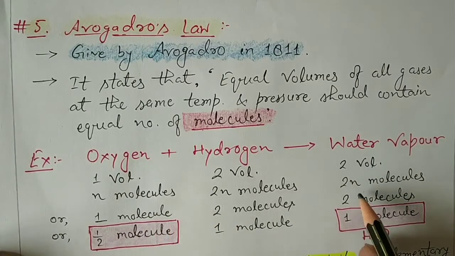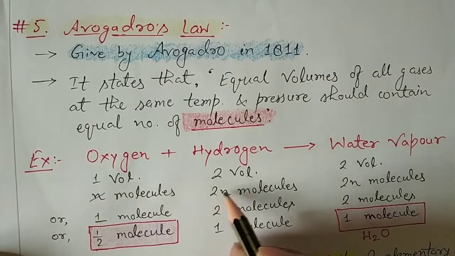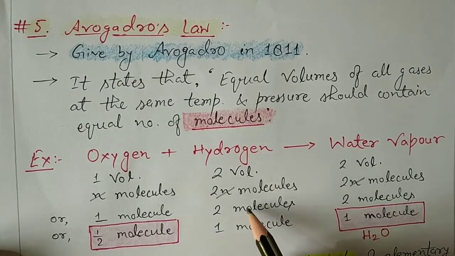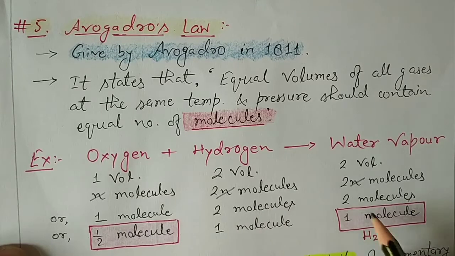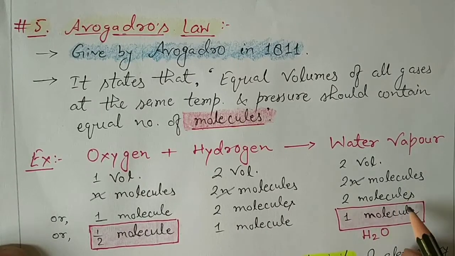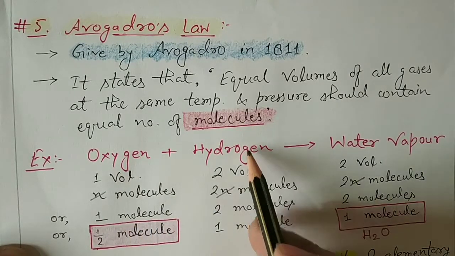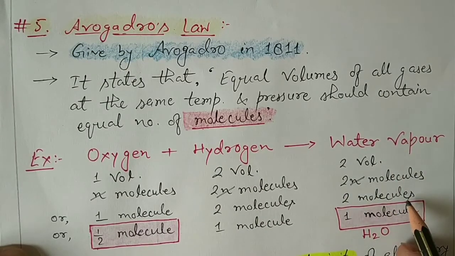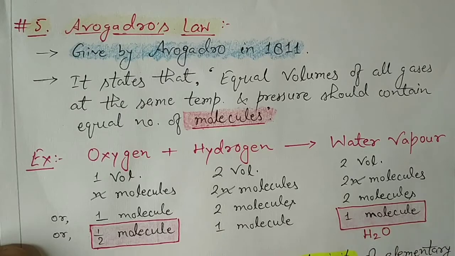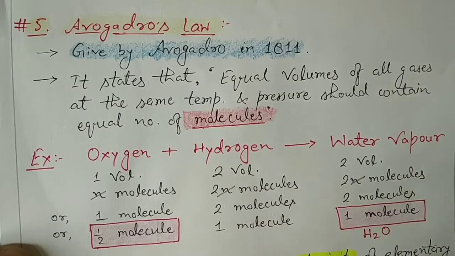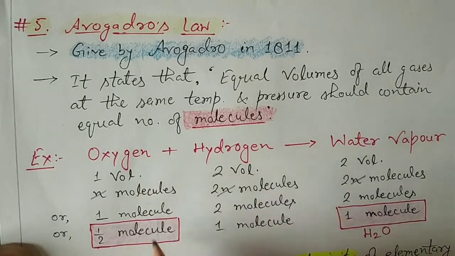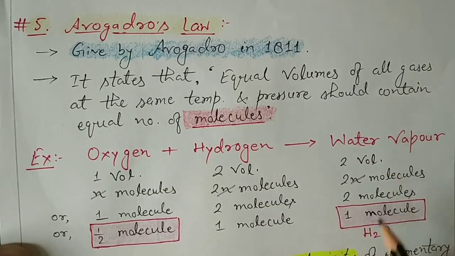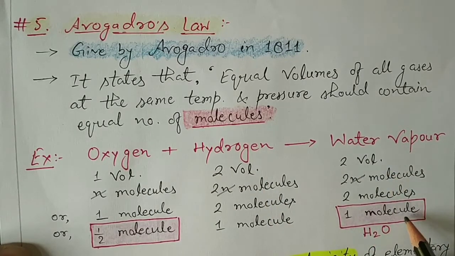If we simplify, we cancel out n, then we get one molecule of oxygen reacting with 2 molecules of hydrogen to give 2 molecules of water vapor. If we simplify more and cancel by 2 again, then half molecule of oxygen would react with 1 molecule of hydrogen and produce 1 molecule of water vapor.